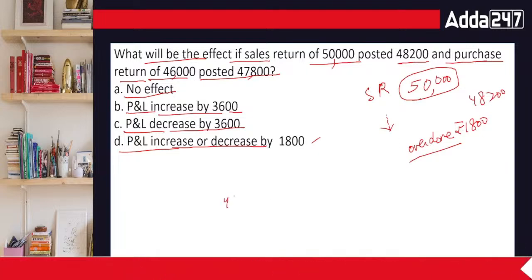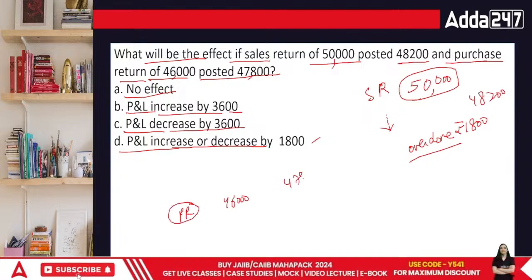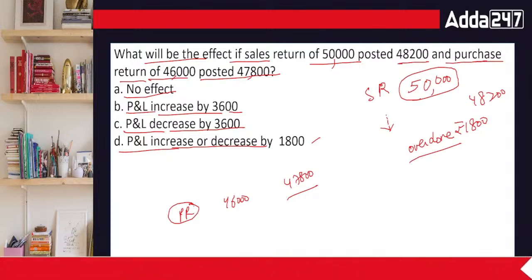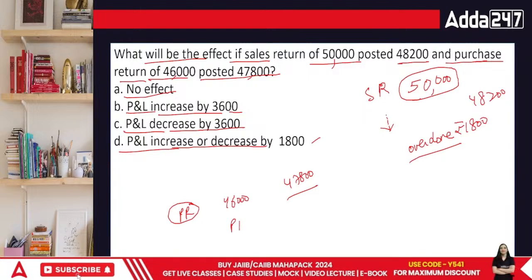Purchase return is of 46,000, which is posted as 47,800. In this case, what is happening? Purchase is an expense, so purchase return reduces my expense. I reduced my expense more.